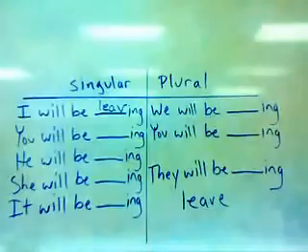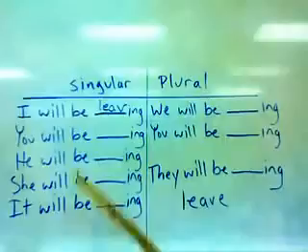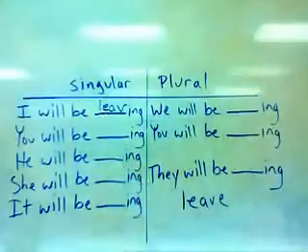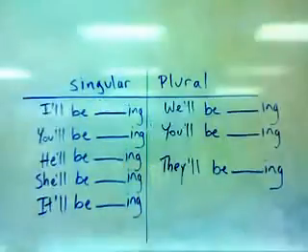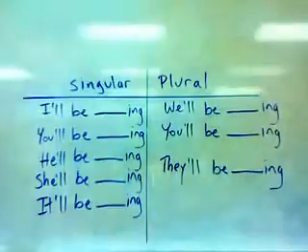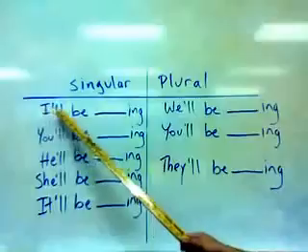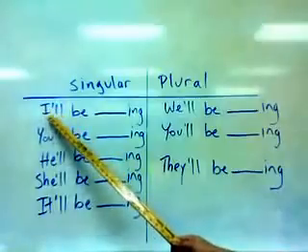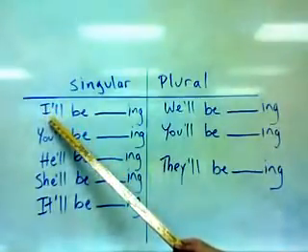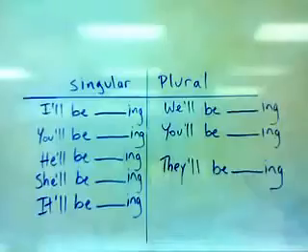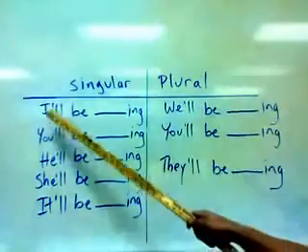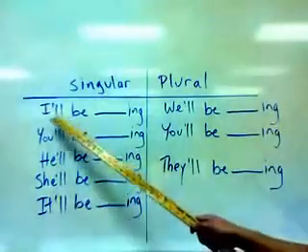It doesn't matter what the subject is, you form the future continuous tense in the same way. Most people use contractions with the future continuous tense. So if you take I and will together, that becomes I'll. It's important to pronounce the contractions properly, so let's go through each of these first.